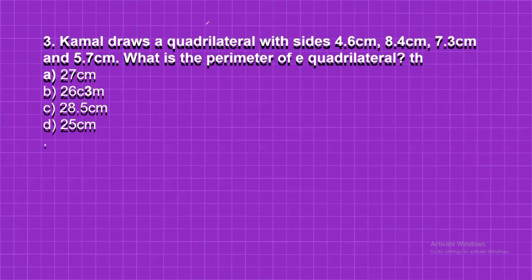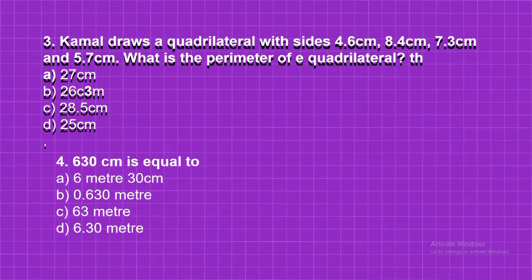Now the next question is: 630 centimeter is equal to. Now you need to convert centimeter into meter and centimeter. So you know very well how you can convert this one. 1 centimeter is equal to 1 upon 100 meter. So 630 centimeter is equal to what? 630 divided by 100. So how can you divide? You can see here, 630 long division.